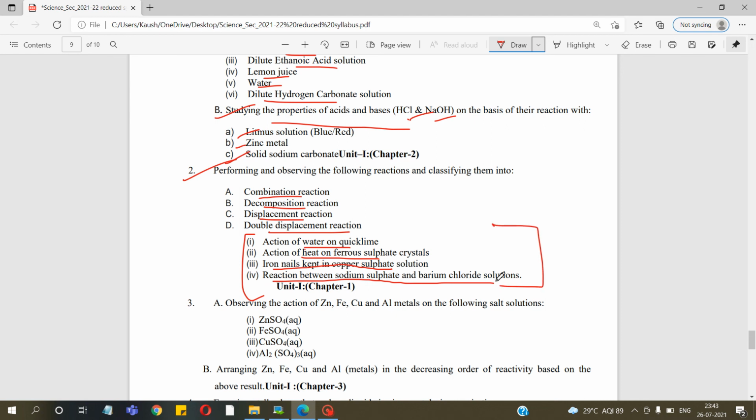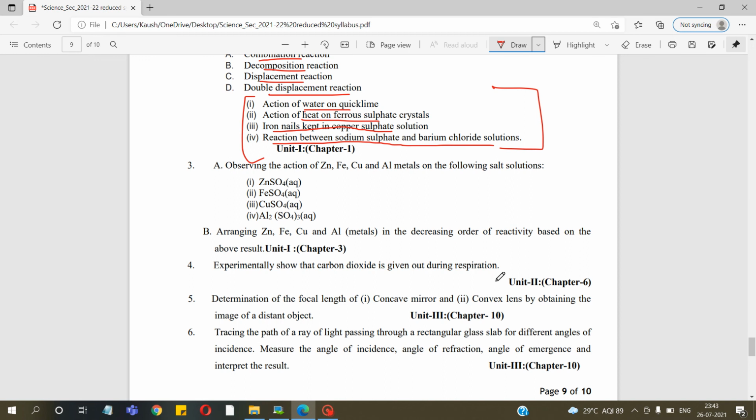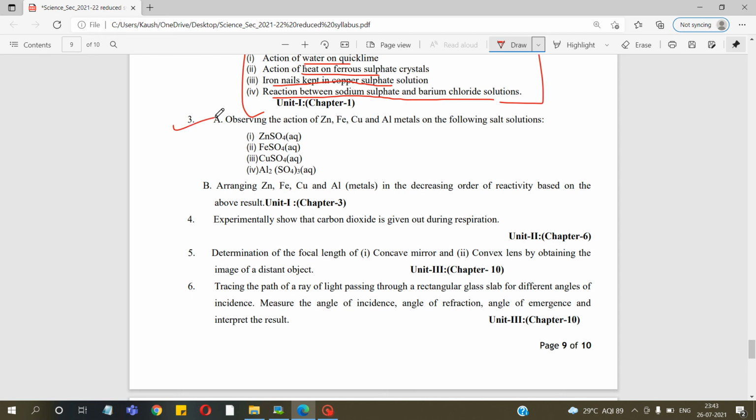Then experiment number 3, observing the action of zinc, iron, copper, and aluminium metals on the following salt solutions: ZnSO4, FeSO4, copper sulfate, aluminium sulfate. And next, arranging zinc, iron, copper, aluminium in decreasing order of their reactivity. Experiment number 4, to show that carbon dioxide is given out during respiration. This is from biology.